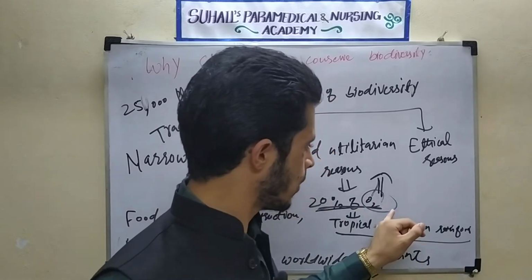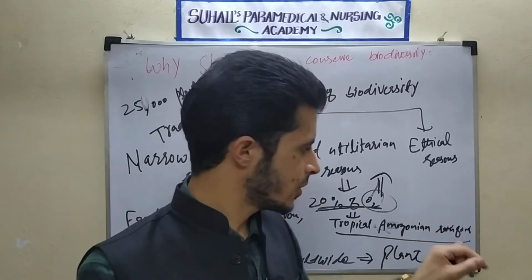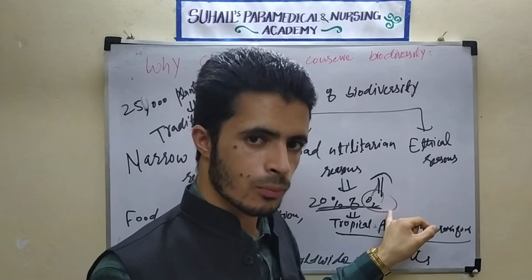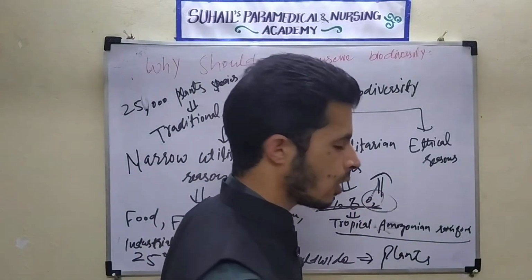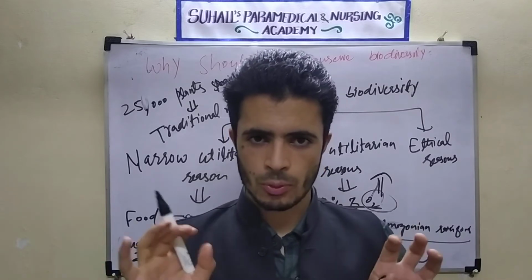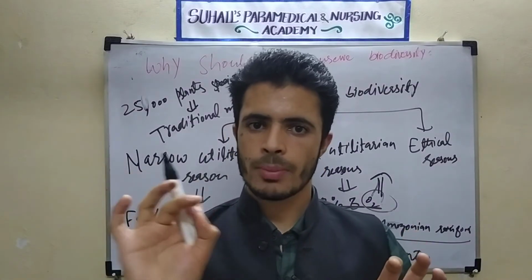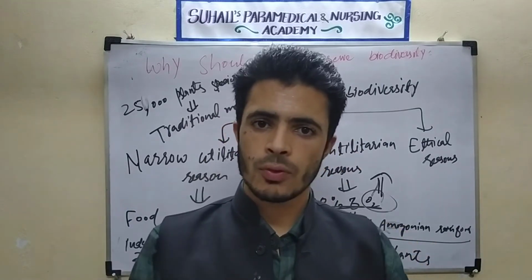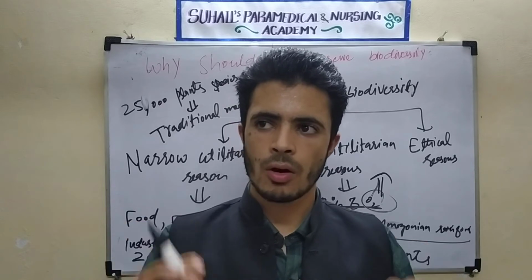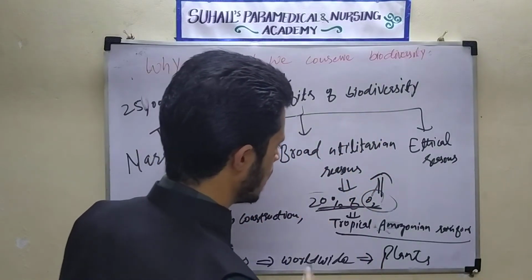So it will form dihydrogen monoxide, that is the water molecule. The oxygen will take electrons and two protons, and it will form H2O. So if there is no oxygen, we will die. There will be no cellular respiration in any of the organisms living on the biosphere. So this was all about the 20% oxygen.